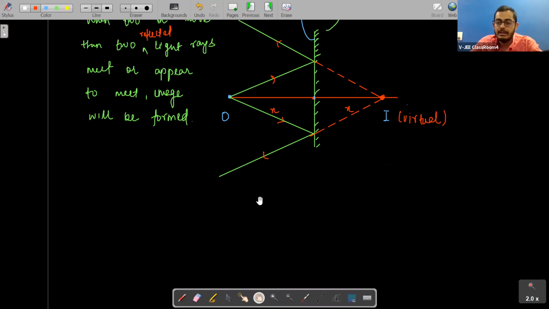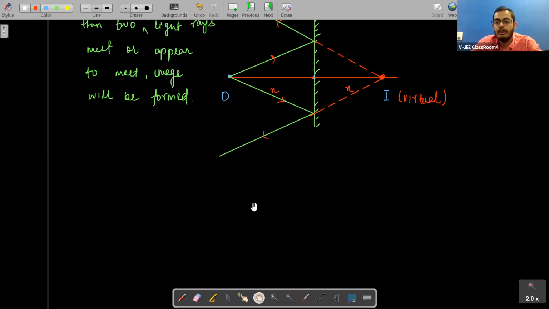Our eyes believe that light rays travel in a straight line. This is what we call rectilinear propagation of light, which you must have read in grade 10th. Our eyes know that light travels in a straight path, there is no bending in its way.